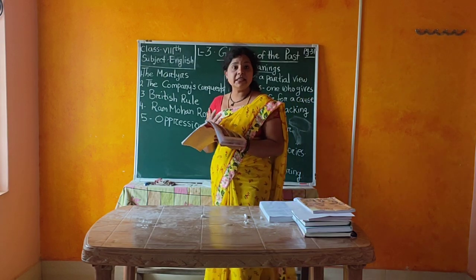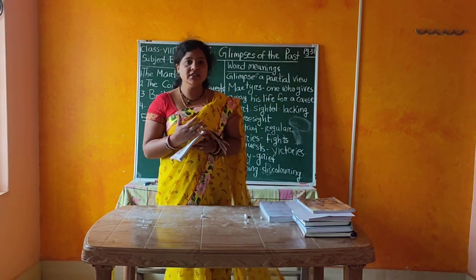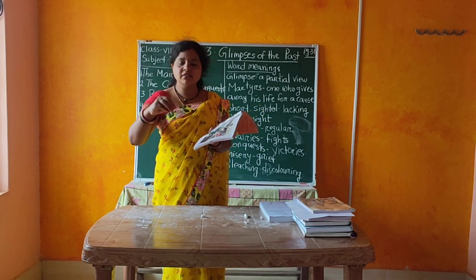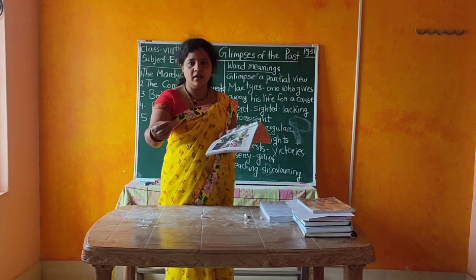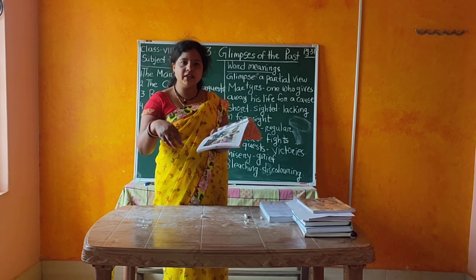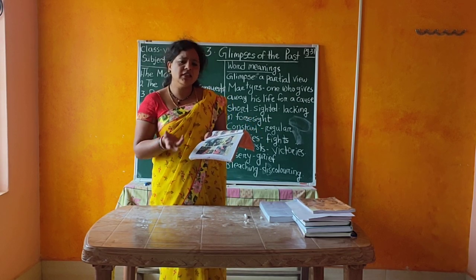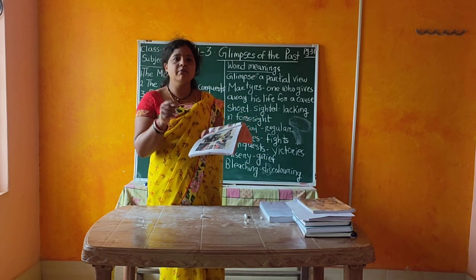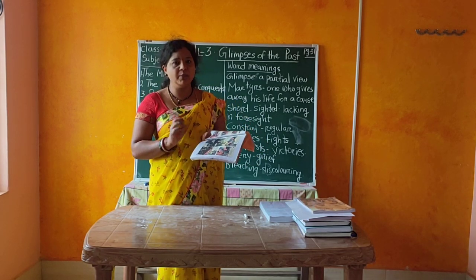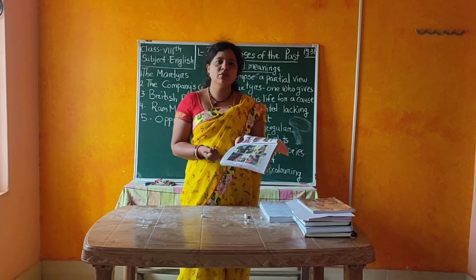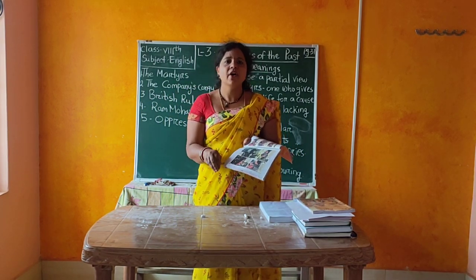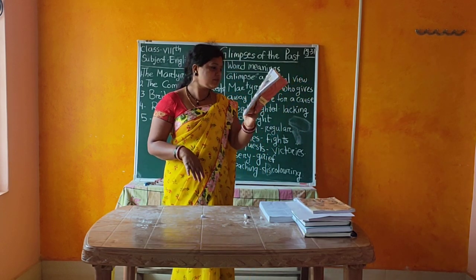So see how the British are ruling. See how unjustly they are giving some money to the farmers to do cultivation. After that, when the cultivation is over, they take all the crops from the farmer. Again they say you have more arrears now. If you will not pay next week, you will go to jail. So like that, all the farmers became poorer and poorer.